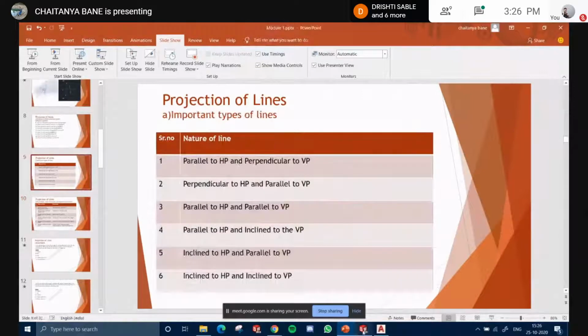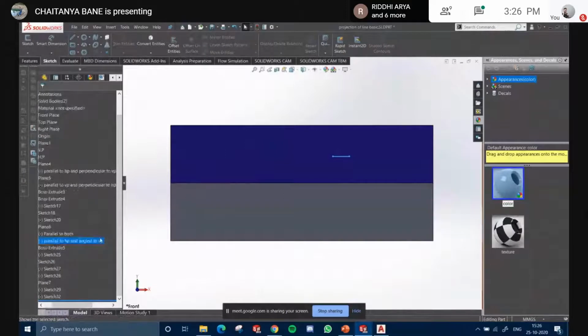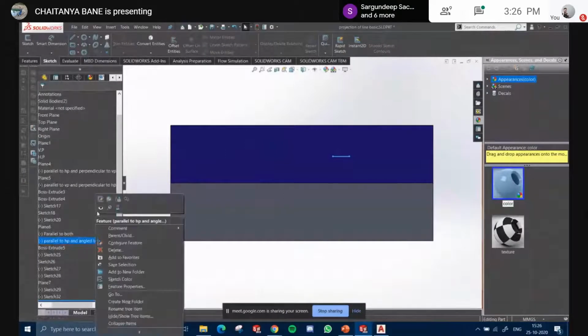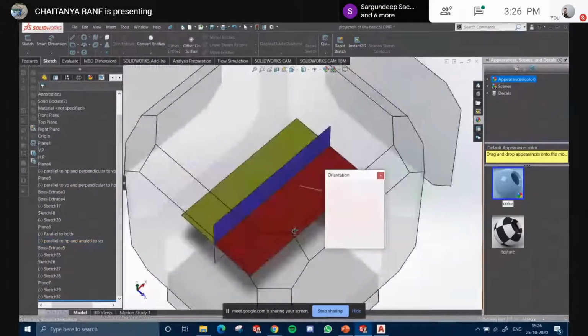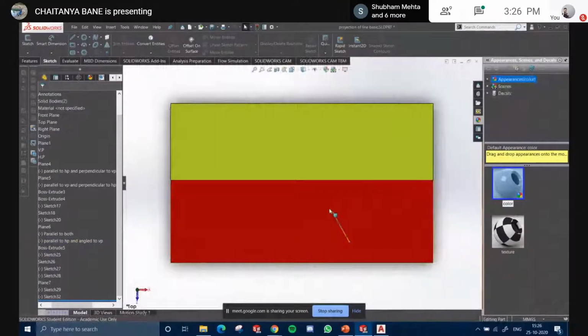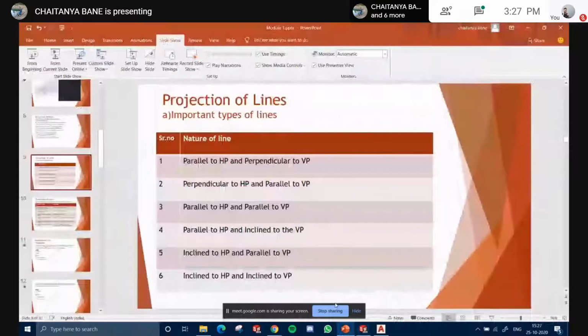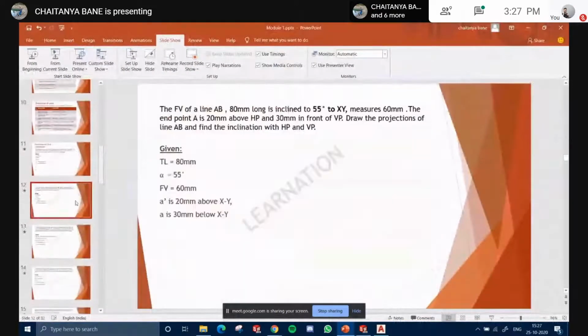Let's say this case, parallel to the HP and at an angle to the VP. If this is the line, at an angle to the VP, clear? The angle made by this is known as phi. You know phi, right? This one.